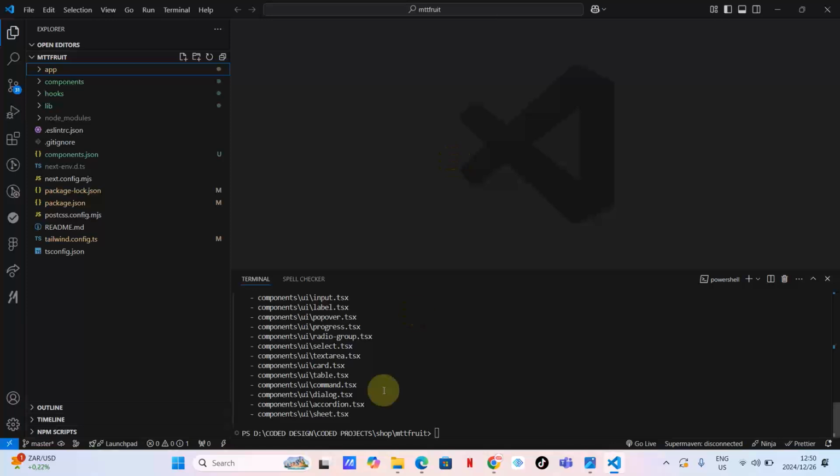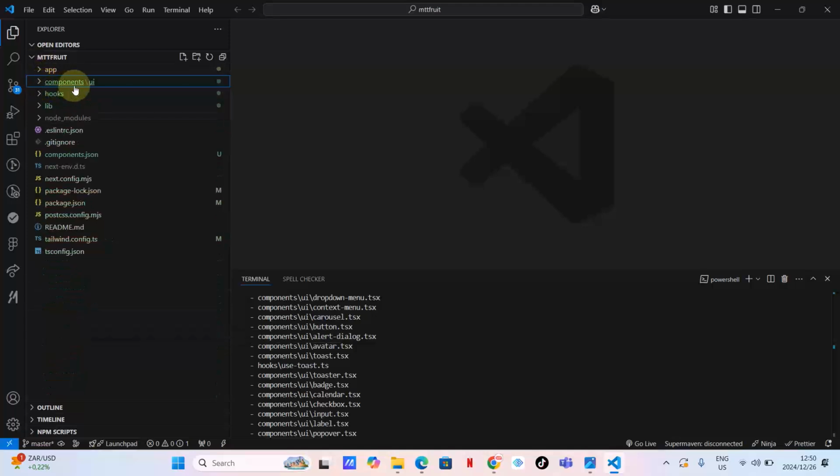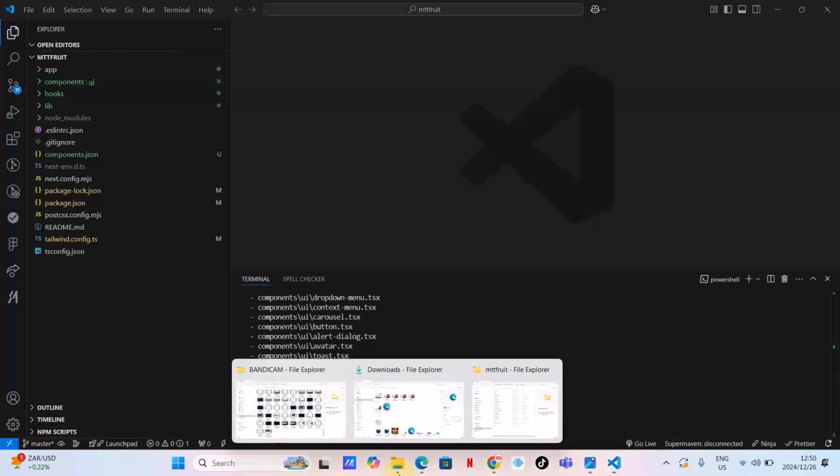All right guys, I'm back. As you can see, we've just installed a lot of ShadCN components. So let's just quickly check. Let's just go to components. As you can see, inside a folder UI, we've got a list of components. Okay, so now that we've got the component folder, we are ready to, I'm not sure if I'm going to say install, even though this is not going to feel like installing. It's going to look like copy and paste.